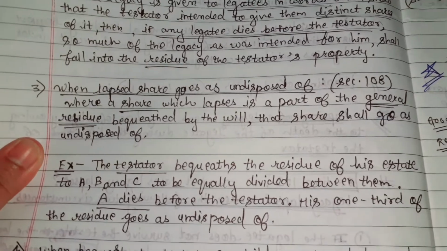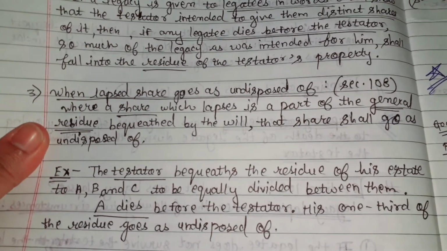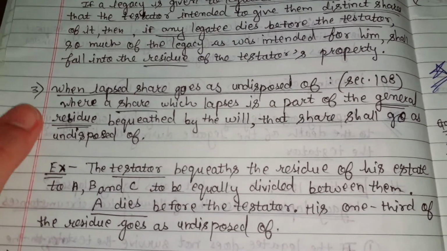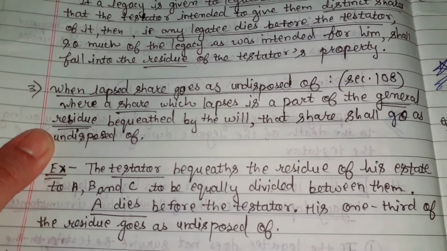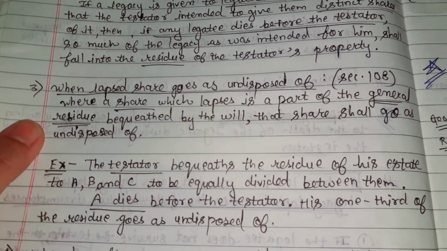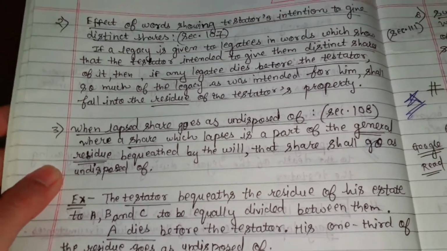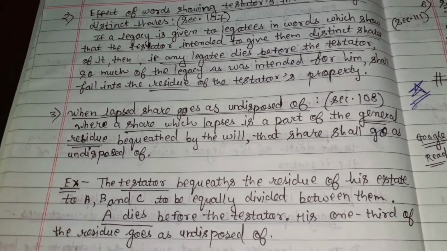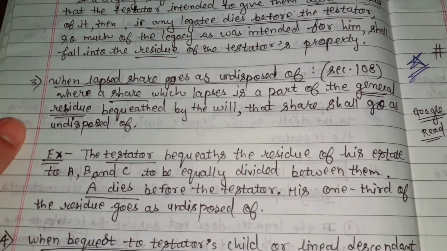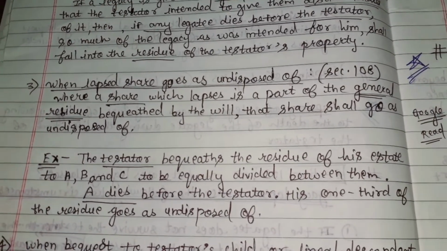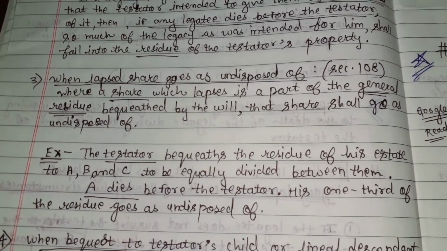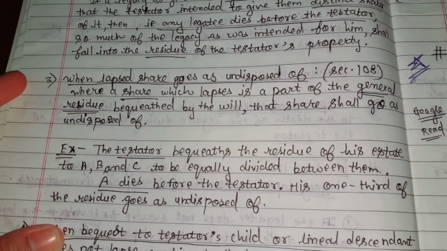Another is Section 108, when the lapsed share goes as undisposed of. Means where a share which lapses is a part of the general residue bequeathed by the will, that share shall go as undisposed of. For example, the testator bequeaths the residue of his estate to A, B and C to be equally divided between them.